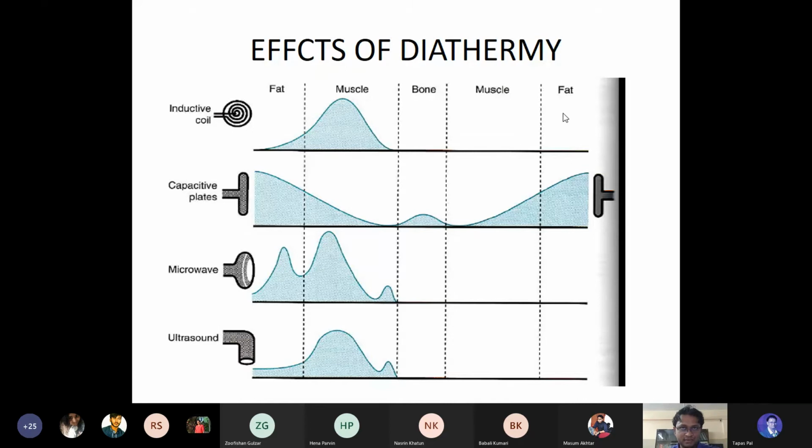So as you can see in this area, most of the absorption can be better if you want to treat a larger area and both sides of the particular area. This is the capacitive plate. If you use capacitive plates, it will be easier to go for a deeper and larger area of penetration.